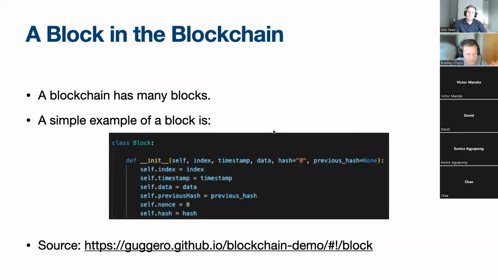So obviously a blockchain has many blocks, and here's a simple example of a block, from our demo here. We're going to be coding this, but I just wanted to put some screenshots of the code in here.